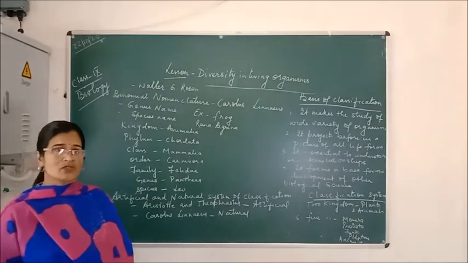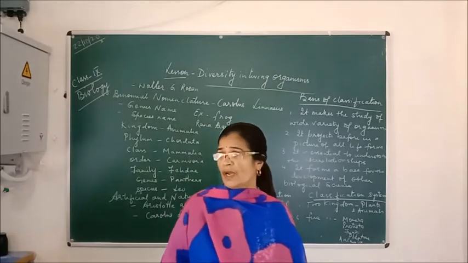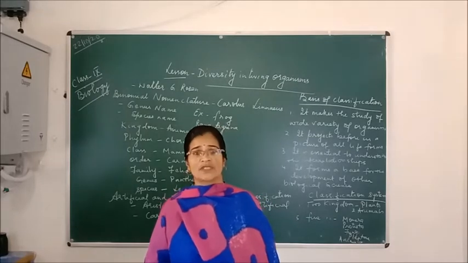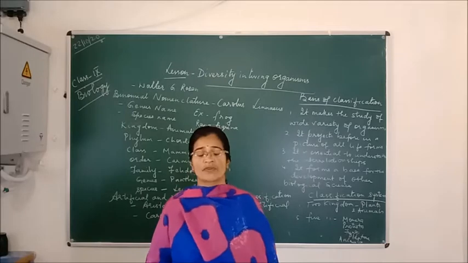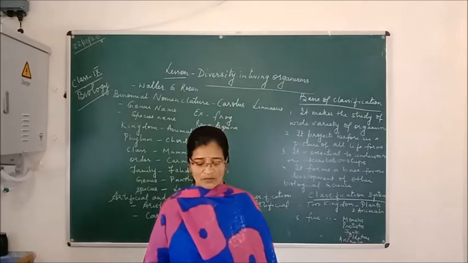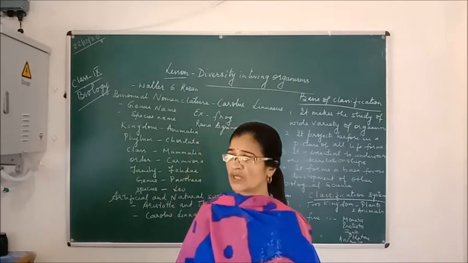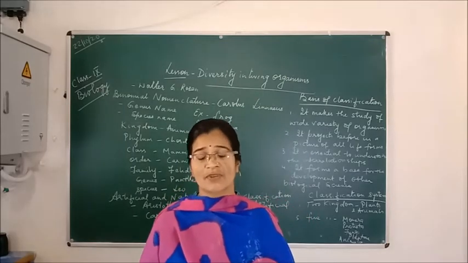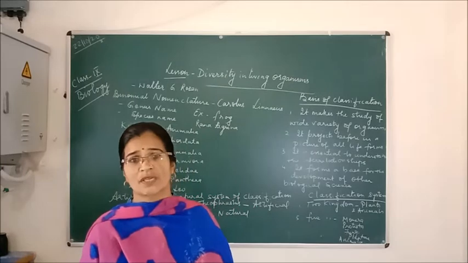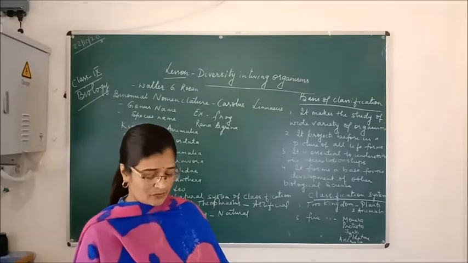So in this chapter we have to study the different forms of living organisms present on the earth according to their size, color, shape and structure. Many living organisms are of different shapes, sizes and colors, so they vary. There are millions of living organisms on this earth, so it is not possible to categorize them according to their shape and color alone. So classification is a must. In this chapter we have to study how living organisms are classified according to their shape, color, habitat or features.